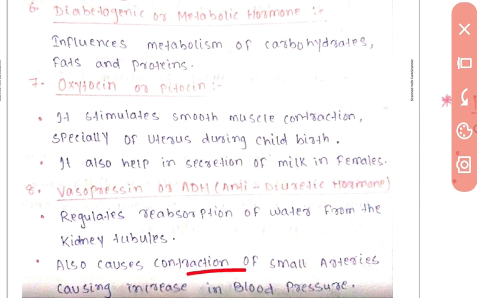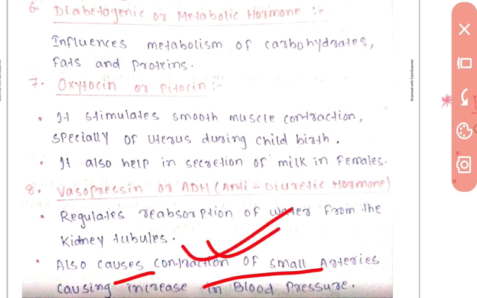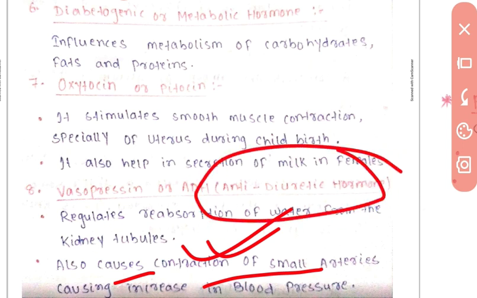It also causes contraction of small arteries, causing an increase in blood pressure. So it also causes contraction of small arteries. The contraction of small arteries is also caused by this vasopressin or ADH, antidiuretic hormone.